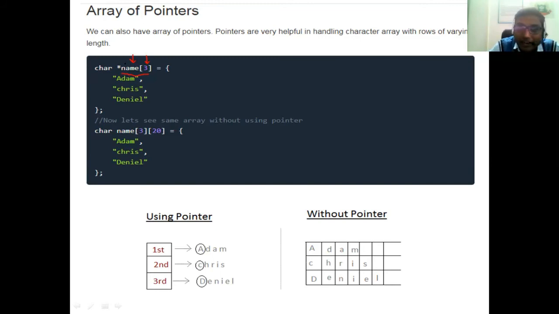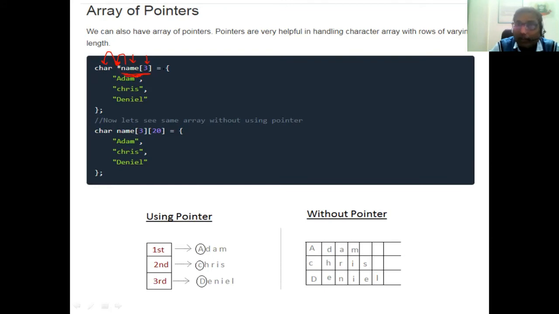After that, in the prefix of name we have given a star symbol, that means it is a pointer symbol. So name of 3 is an array of pointers of character type. The array's type is character, got the point? So this name of 3 is an array of pointers, that means this array will hold addresses, not values.